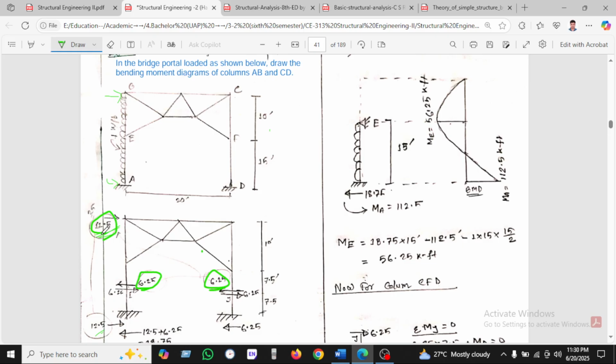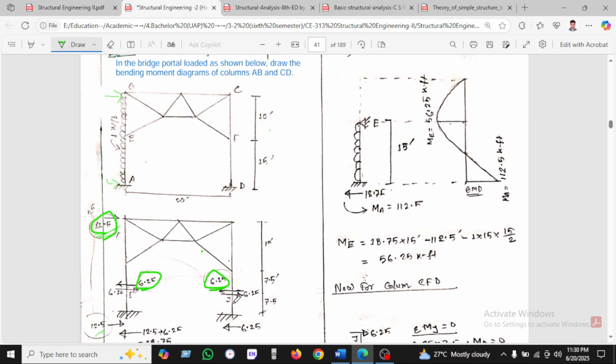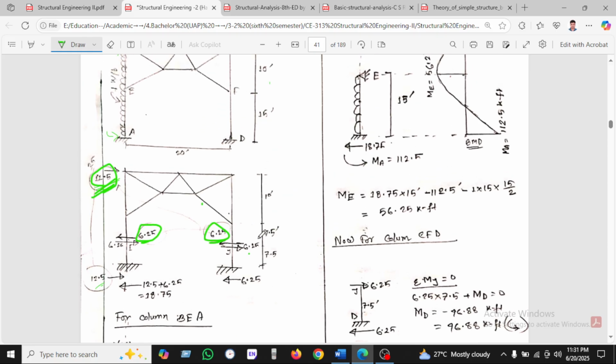These two will be 12.5, as the assumption given is that the horizontal support reactions are equal. So these two will be 6.25 and 6.25, which make 12.5. One acts right to left, and for the equilibrium condition the other will be left to right. Now, this is the 15 load and it is acting as 15 divided by 2, which is 7.5.